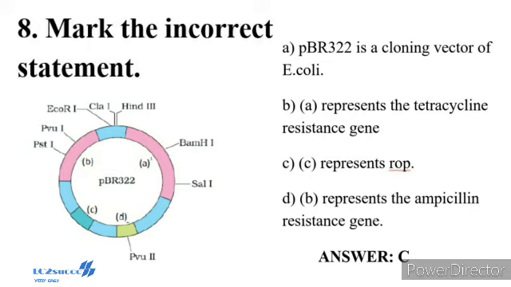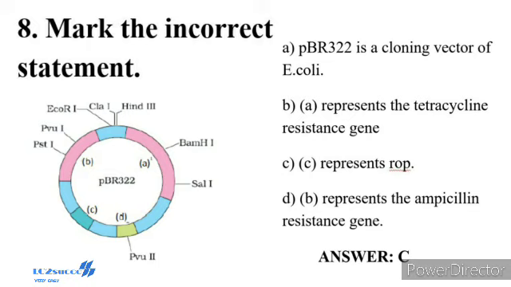In order to link the alien DNA, the vector needs to have very few, preferably single, recognition sites for the commonly used restriction enzymes. Presence of more than one recognition site within the vector will generate several fragments, which will complicate gene cloning. The ligation of alien DNA is carried out at a restriction site present in one of the two antibiotic resistance genes, that is the ampicillin resistance gene or the tetracycline resistance gene.